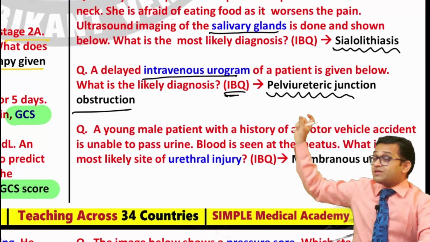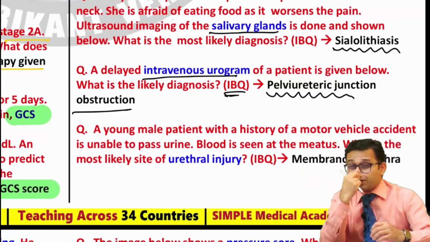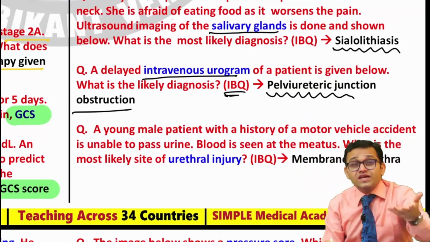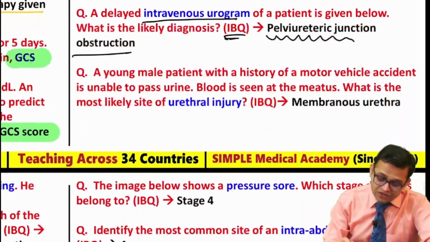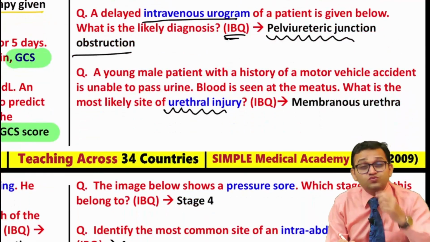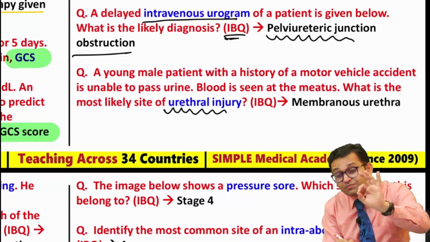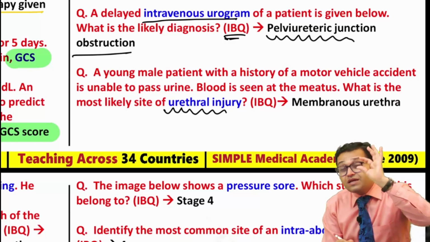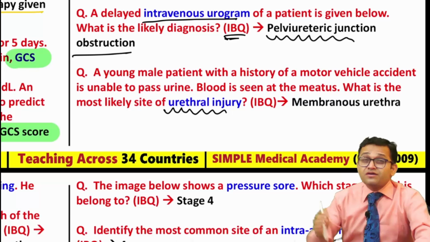So you can see the pelvic-ureteric junction, the urinary tract part, the reflux part, the UTI, they are very common topics. Now the next question, the urethral injury. No excuse with this urethral injury. This urethra is very important for your anatomy part, for the radiology part, for the surgery part.